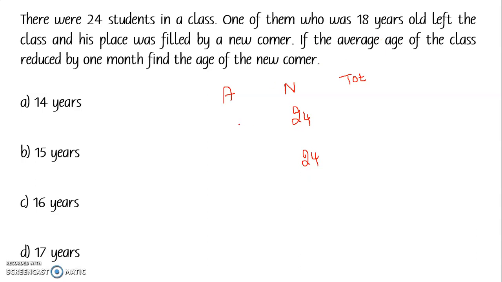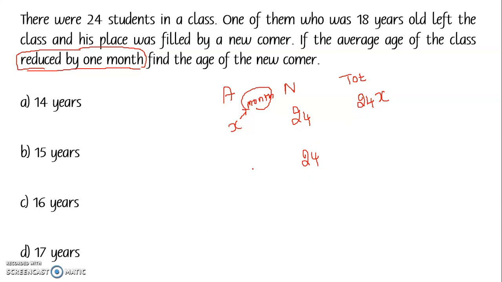So simply, take the average age as x months. Remember, this is x months. Why am I taking this as x months? Because it is reducing by 1 month. So the total age of the students before replacement will be 24x.